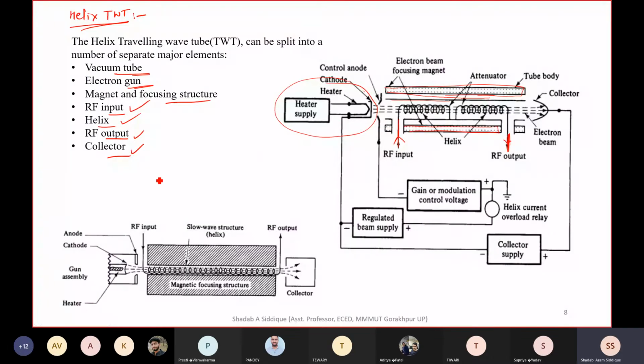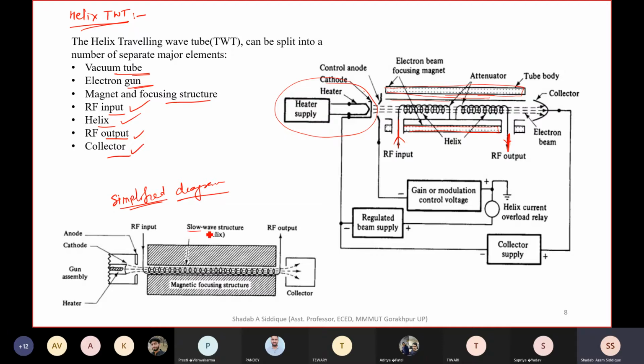So this is the simplified structure, or diagram, for the helix TWT, which is shown here. In that, this is the electron gun which we have, and the RF input coming into the helix tube, and this is the tube kind of structure we have, and this is also called a slow wave structure.